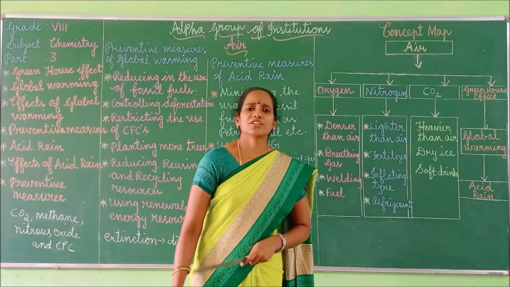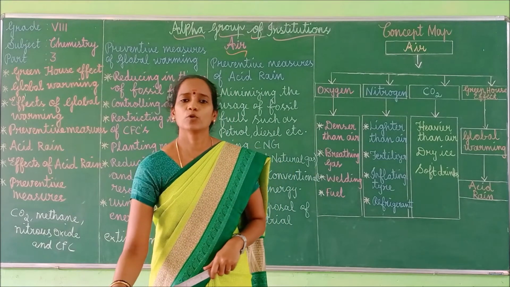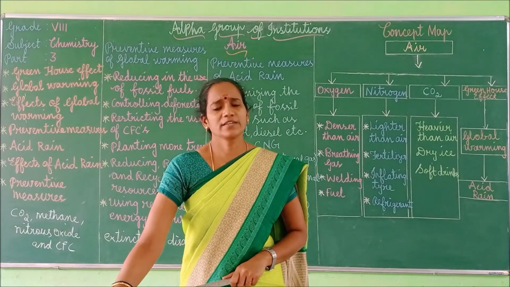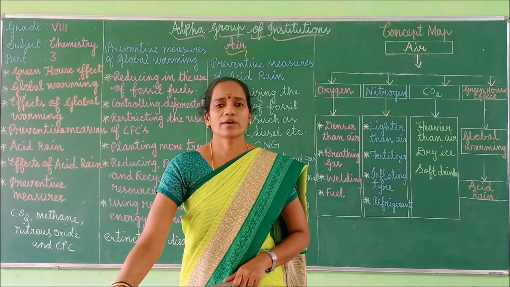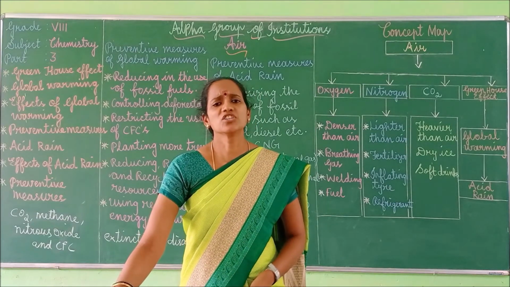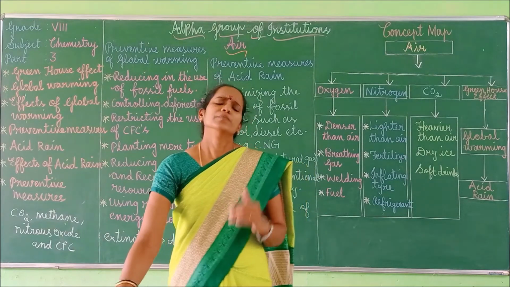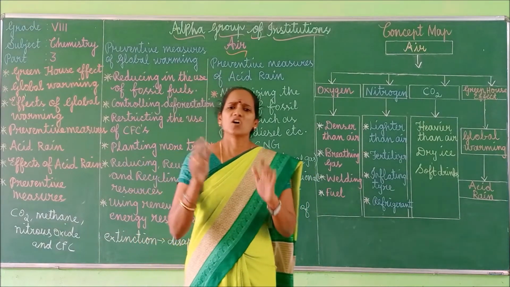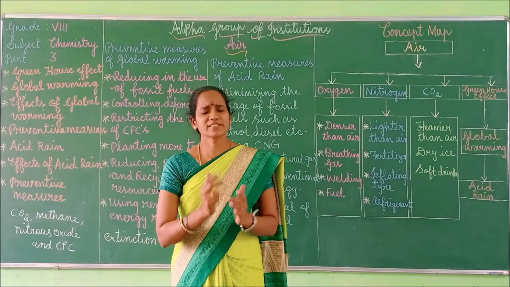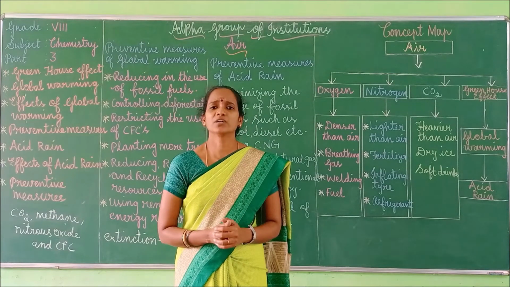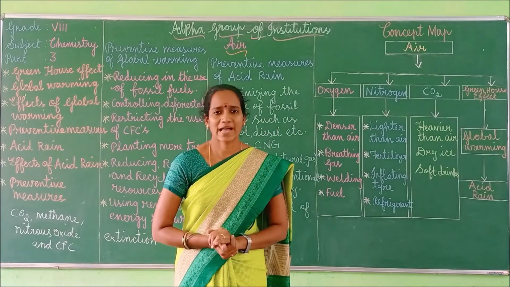Before that, I'll tell you one real life example about acid rain. You know very well about the Taj Mahal, children, isn't it? It is one of the 7 wonders of the world. It's largely affected by acid rain nowadays. The city of Agra has a large number of factories and industries, and they emit the oxides of sulfur and nitrogen in the air.